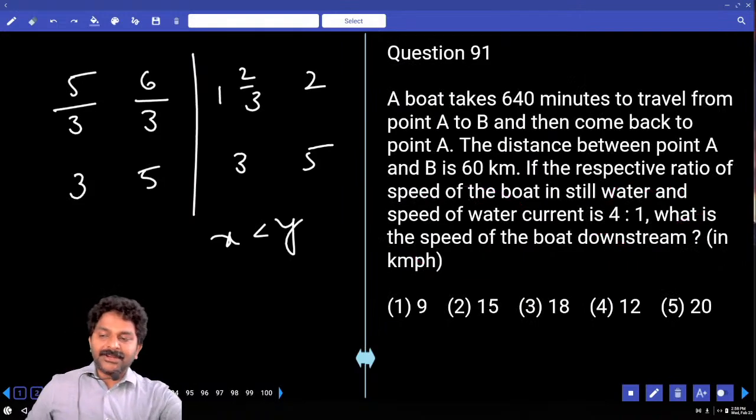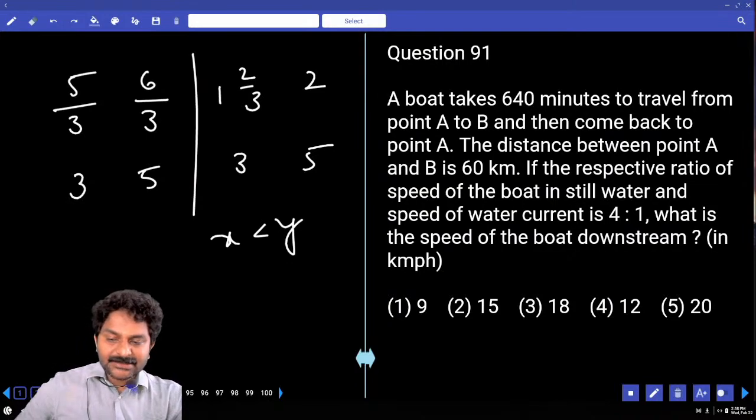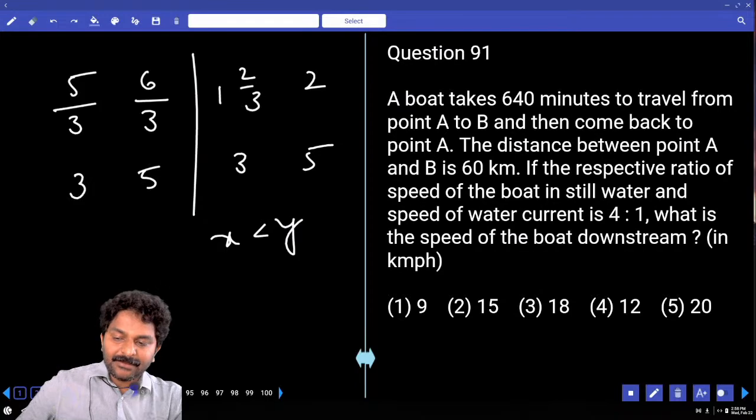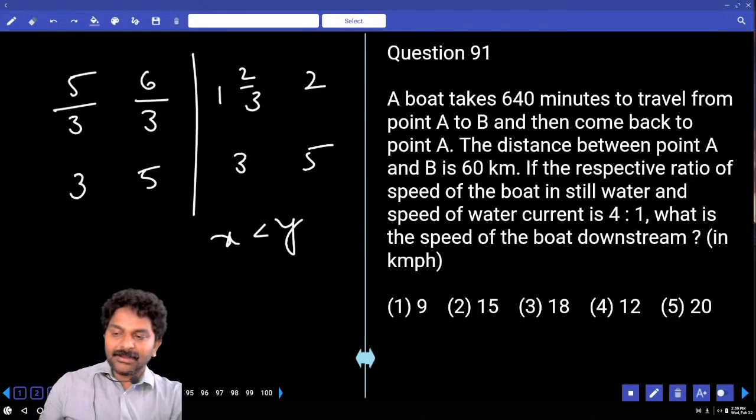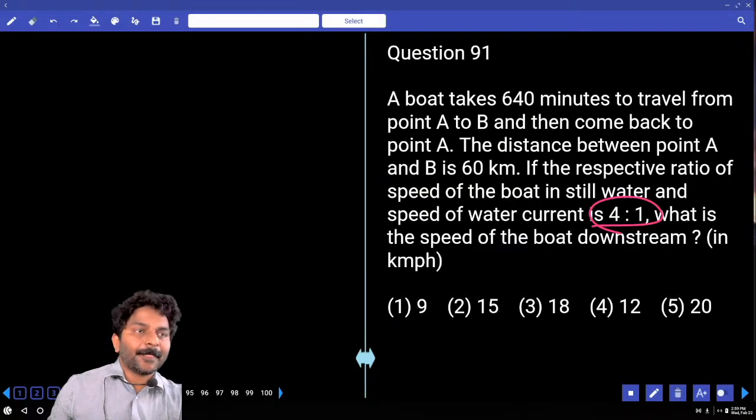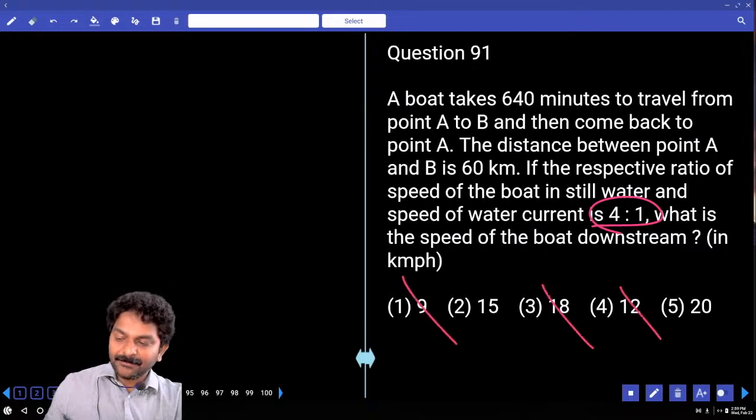A boat takes 640 minutes to travel from A to B and then come back to point A. The distance between point A and B is 60 kilometers. If the respective ratio of speed of the boat in still waters to speed of the water current is 4:1, what is the speed of the boat downstream? Okay. Downstream speed in the sense, how many parts is that? 5 parts. Should be a multiple of 5. How many options are there? 2 options are there.